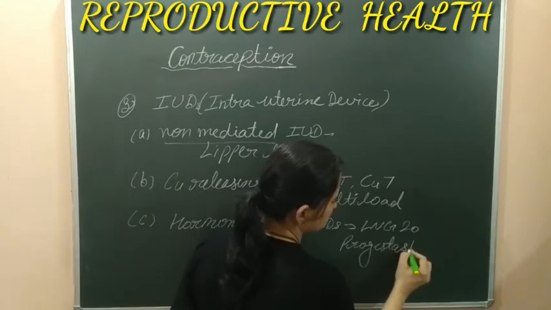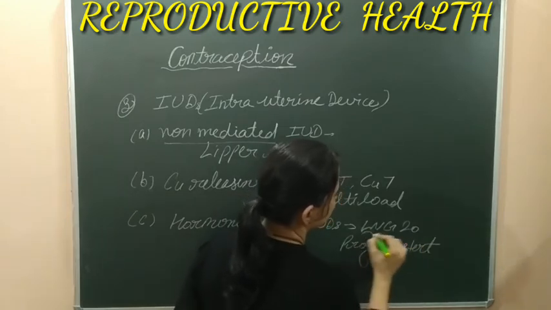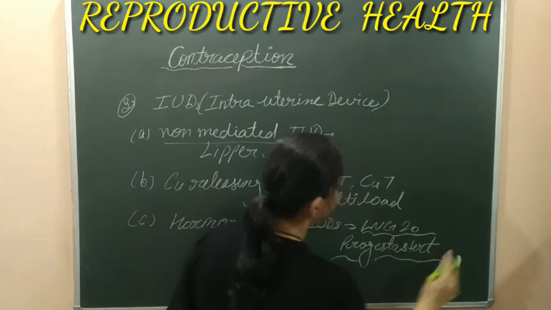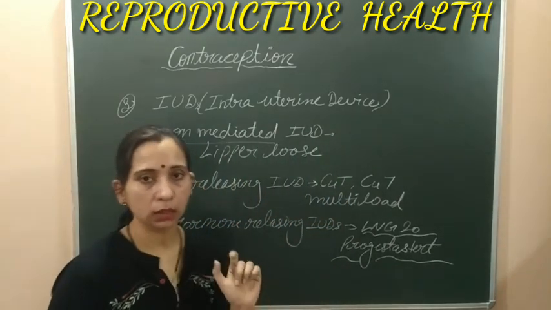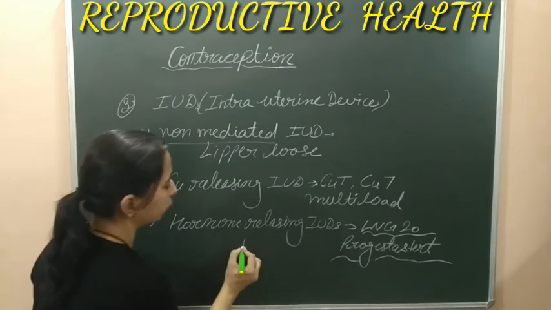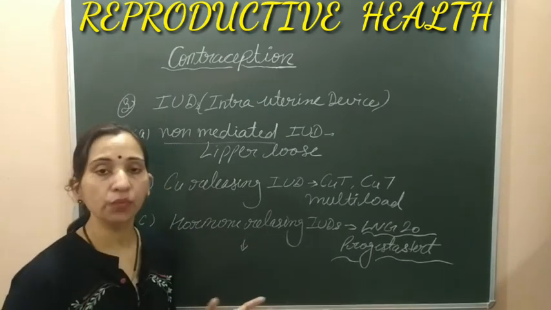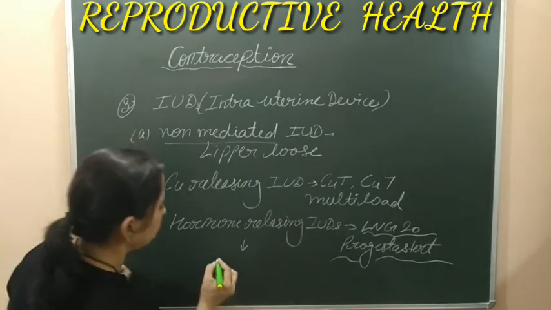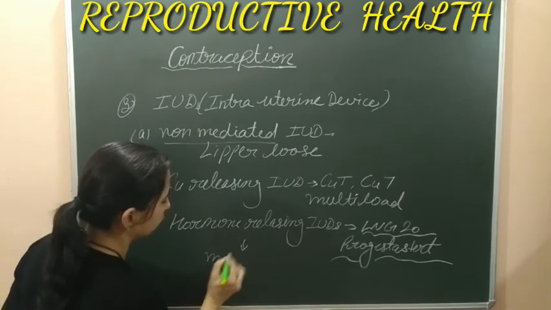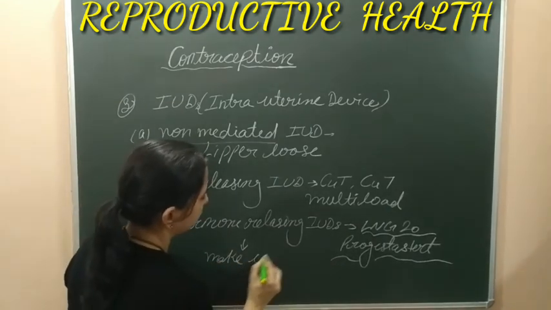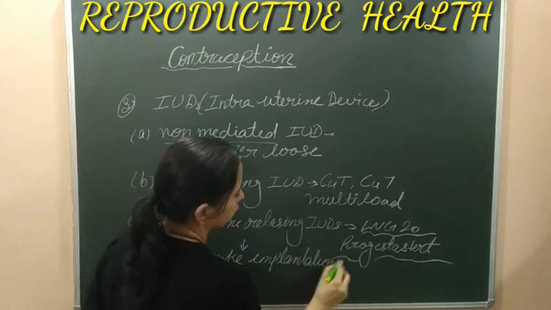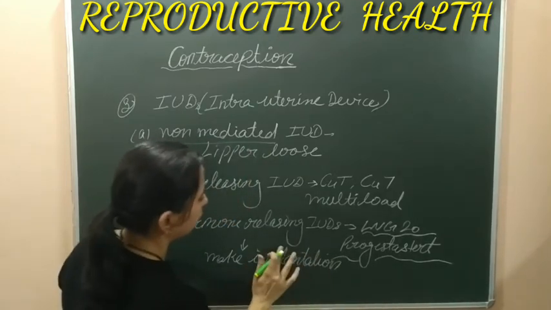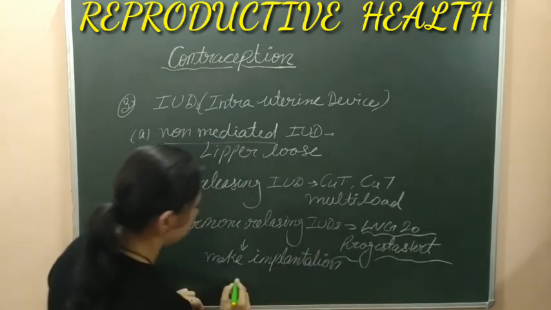These are the examples of hormone releasing IUDs. These IUDs make the female reproductive tract unsuitable for implantation. Means we can say they make implantation impossible.